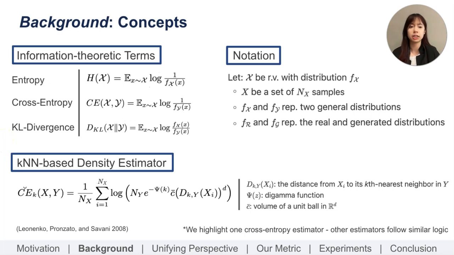Considering practical applications, we use KNN-based estimators of information theoretic terms for both our metric's empirical form and our unifying perspective for other metrics. We highlight one such estimator for cross-entropy, and note that estimators for other terms follow similar logic, namely that KNN distances can be used as a proxy for probability density. We also note that the ratio of points within a KNN ball can also be used as an estimator.